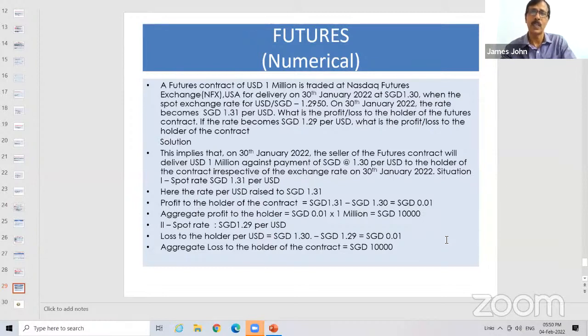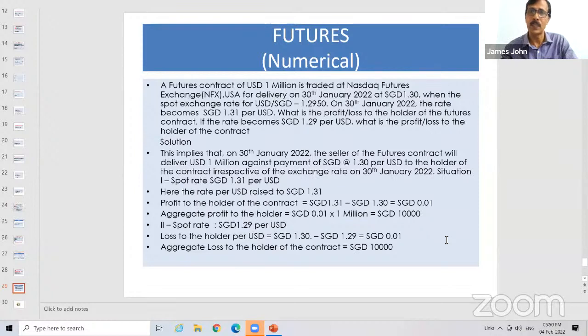A futures contract of 1 million USD is traded in the Nasdaq Futures Exchange for delivery on 30th of January at SGD 1.30. That means this particular futures contract says $1 million will be delivered on 30th of January at 1.3 Singapore dollar. So per dollar, the other person has to give 1.3 Singapore dollar and get 1 USD. This is the contract.